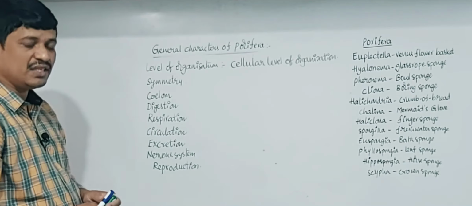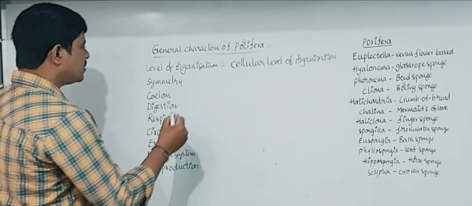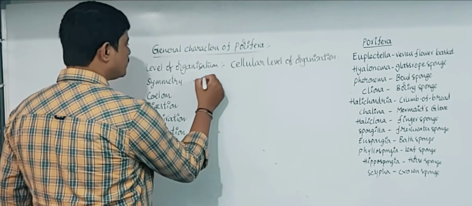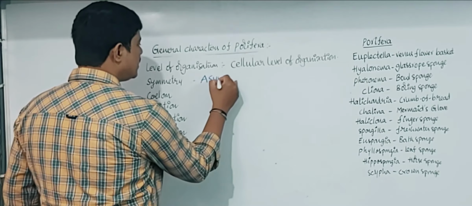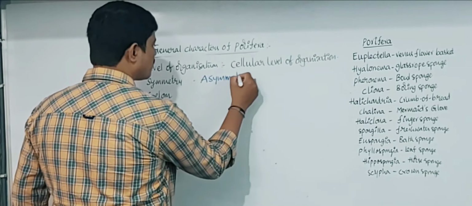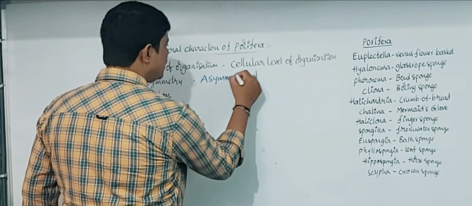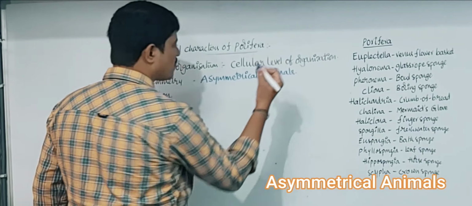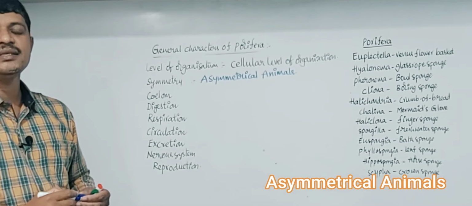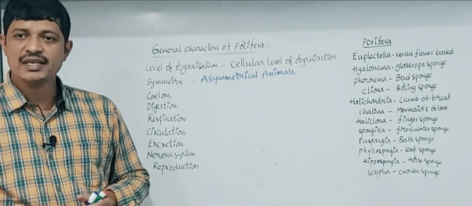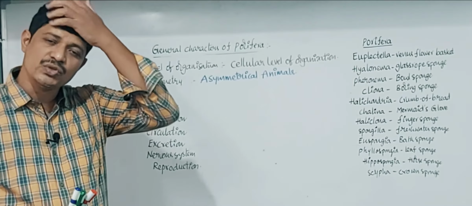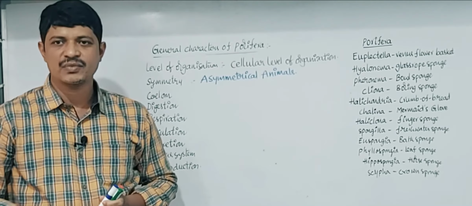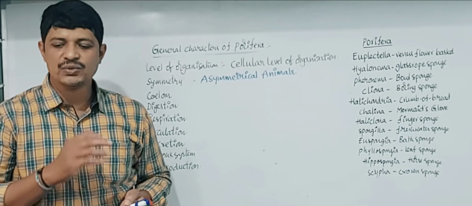And coming to the symmetry. In these animals, the symmetry is asymmetrical. Asymmetrical means the body cannot be divided into two equal antimeres when any plane passes through the body.